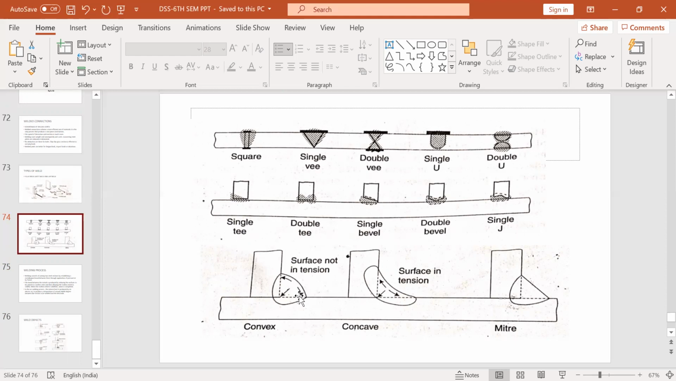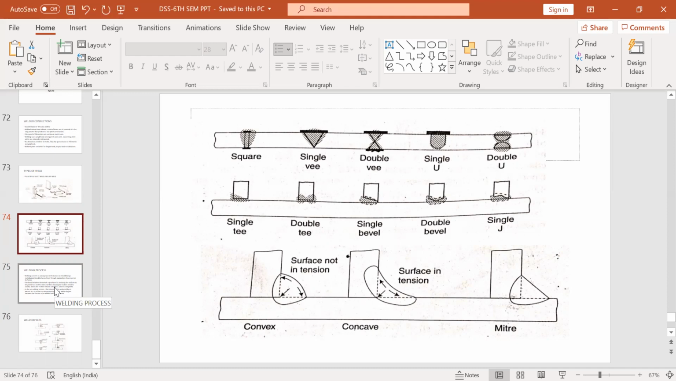Welding is mainly done through two processes, arc welding and gas welding. Arc welding uses the high temperature produced by an electric arc. Very high voltage electricity is given and an arc is produced, and using that temperature the welding is done. Another is gas welding, where oxyacetylene gas from cylinders is used to produce the flame.